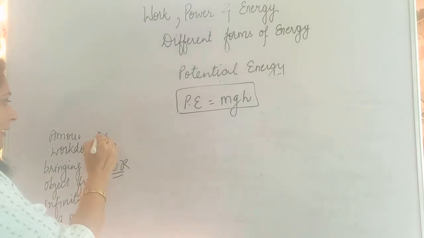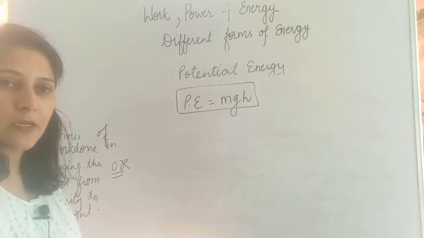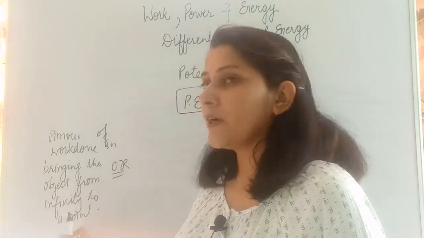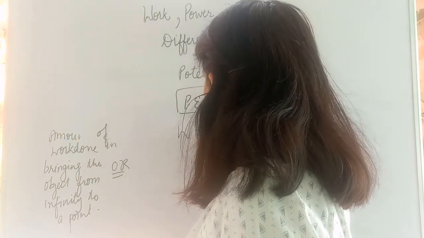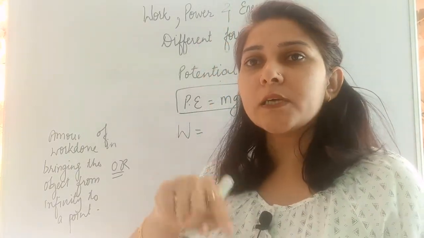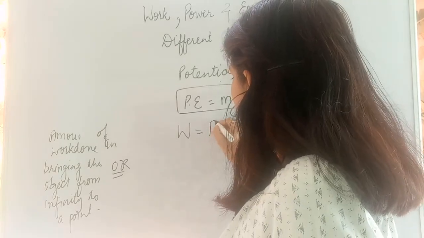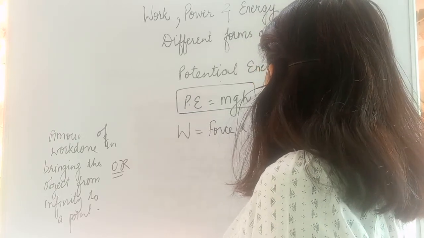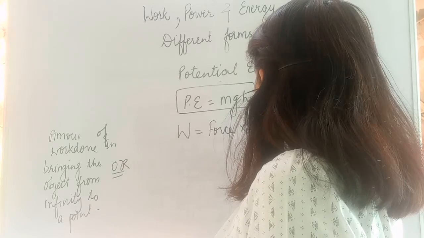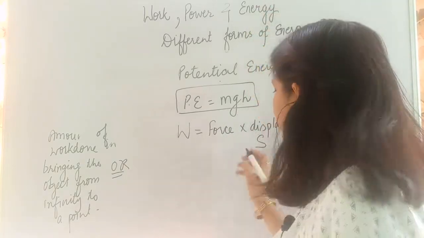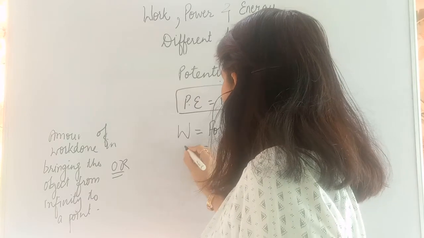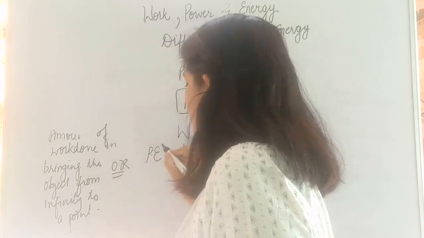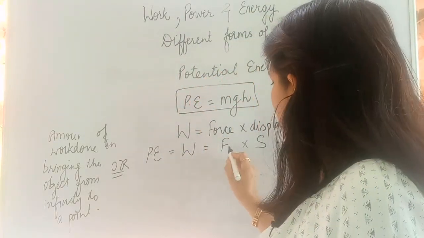From this definition, I told you the gravitational potential energy is given by the amount of work done in bringing the object from infinity to a point. That means work done is given by what? Work done formula is force into displacement. As you are all aware, displacement is written as S and force is written as F. So I can write W is equal to F into S. And this work done is equal to what? This is the potential energy. So we can say potential energy is equal to F into S.